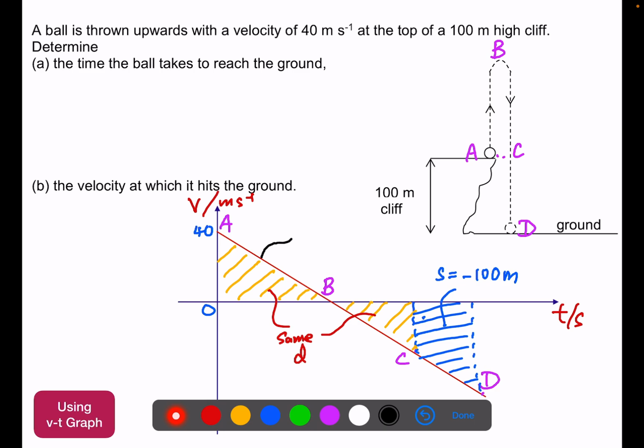In our description earlier, we acknowledged that the acceleration is negative because up is positive, so downwards is negative. So this gradient will be negative 10 meters per second squared, and this actually represents the motion of our ball from A all the way to D, and when it reaches D, this will give us the final velocity of minus 60 meters per second when it just hits the ground.